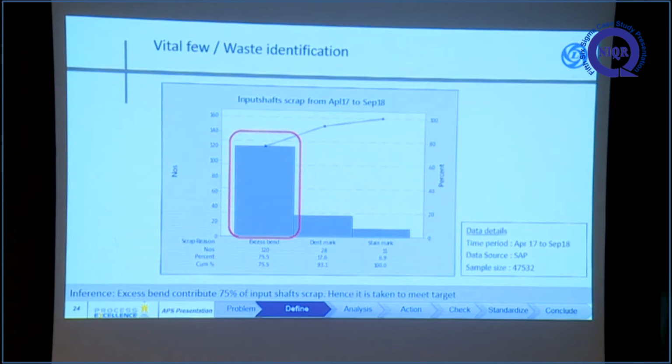So now we enter into the project, sir. The inputs are rejected due to excess bend variation. From heat treatment shaft scrap we came to shaft, which has 3 categories. Here, input shaft itself has 3 vital few defects. One is excess bend in the input shaft.